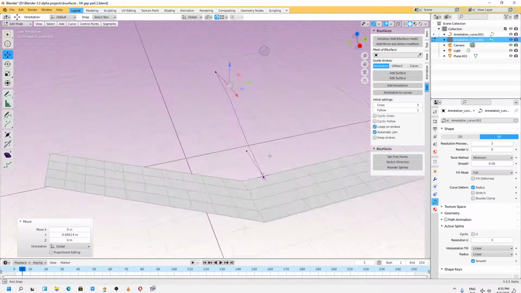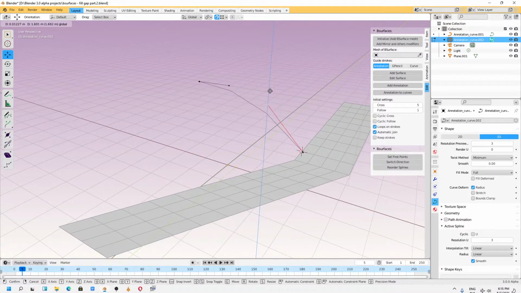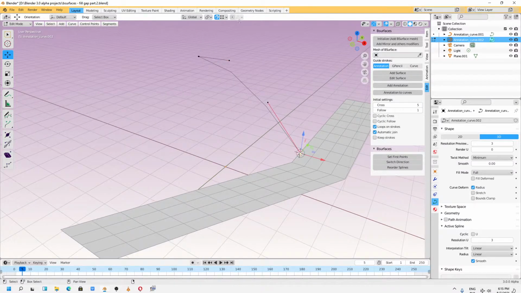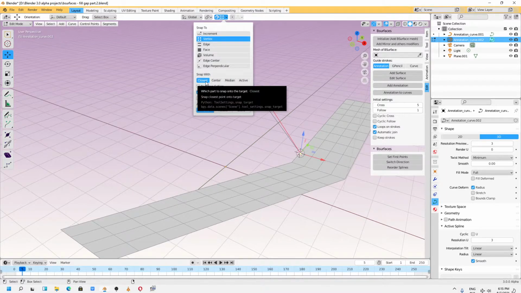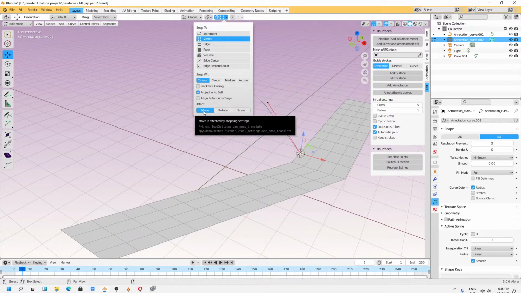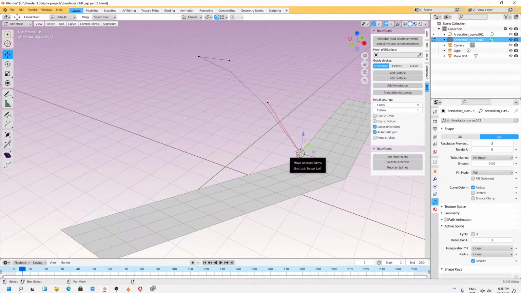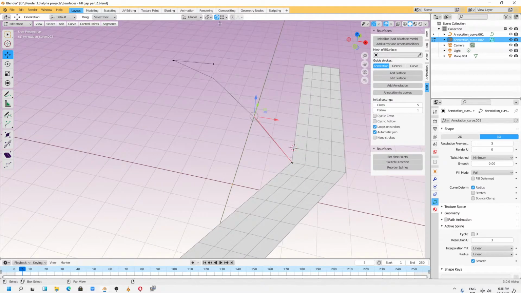This is why I have handles on. I turned on my handles. But please, you have to snap. In the snap option you have to use closest and move. This one and this one must be deselected. The snap option must be on when you edit your curve.